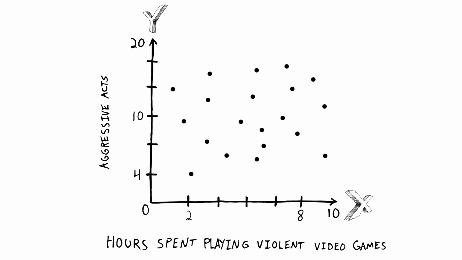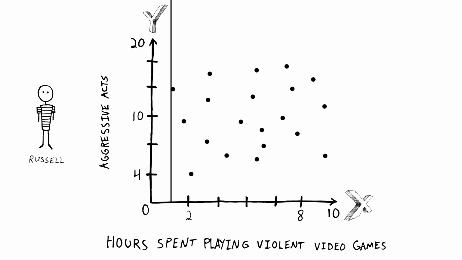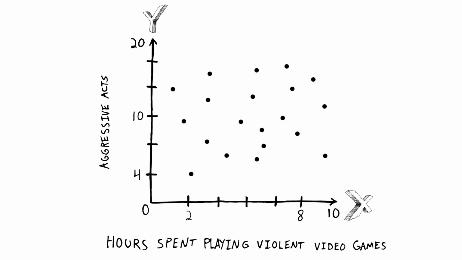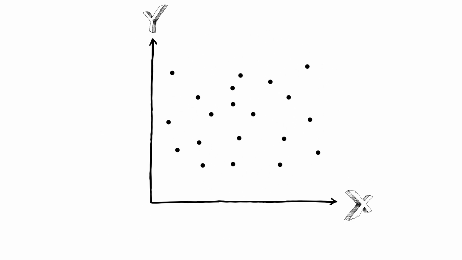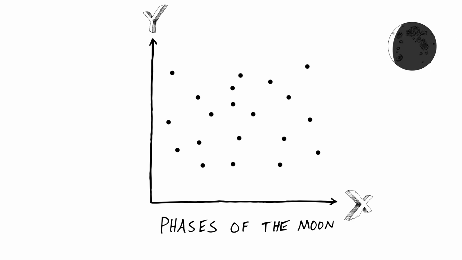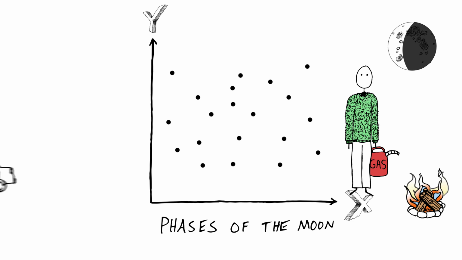Here, our data are no longer tightly clustered, but rather spread out. This indicates that there is no correlation in our data, that there is no relationship between playing violent video games and aggression. Here, if I know Russell rarely plays violent video games, that tells me nothing about his aggression. This, of course, is not actually the case with our present example, so let's take a look at a different example. Here we've relabeled the X-axis phases of the moon, specifically the proportion of the moon's surface illuminated by the sun, and our Y-axis, the amount of emergency room visits.